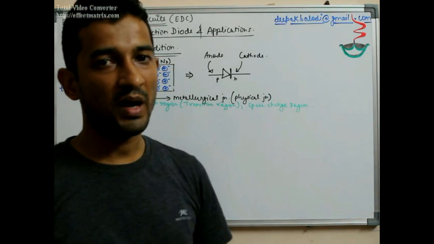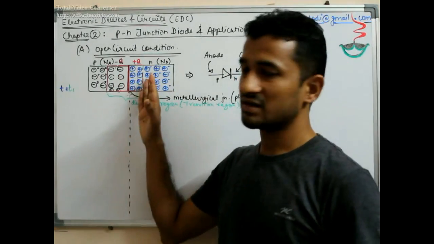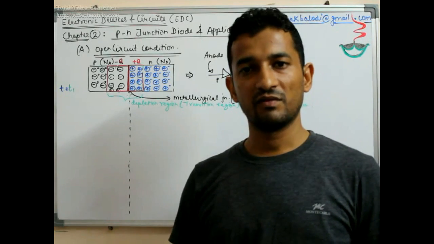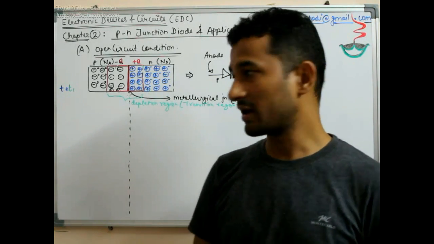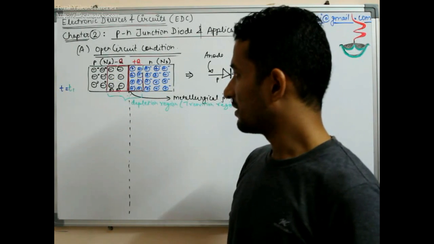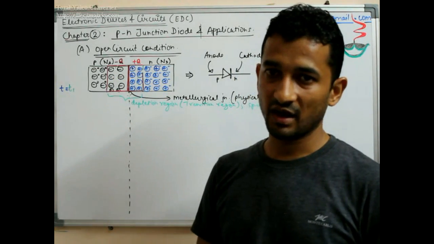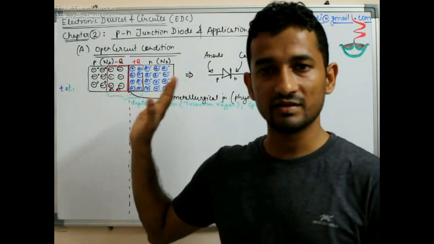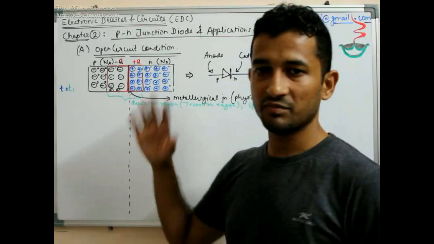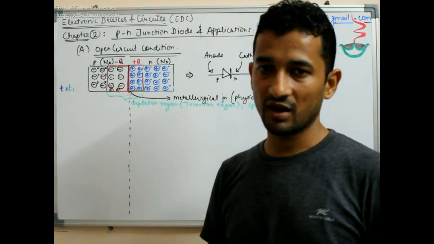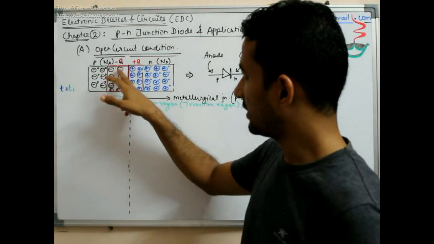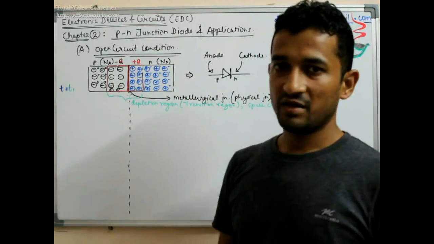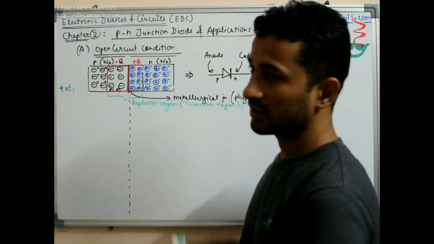And please do not go by the numbers. For a clear understanding I am showing very small numbers, otherwise the same phenomenon is happening with very large numbers, like 10 to the power 14 or 15 free carriers. With those many immobile ions the same thing is happening, but for simple drawing and simple understanding we cannot draw that many atoms or ions. Therefore I have only made some 8, so that we can simply count them. And also please bear in mind that I have not drawn according to scale.